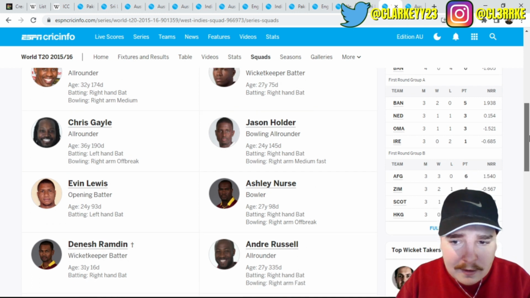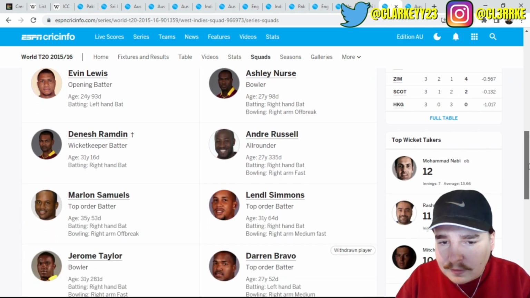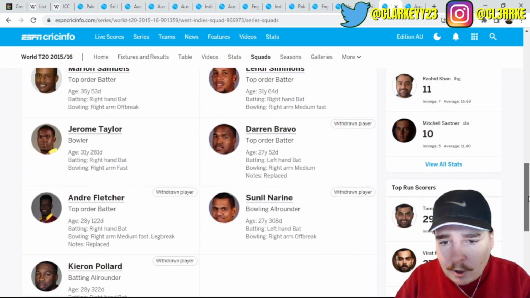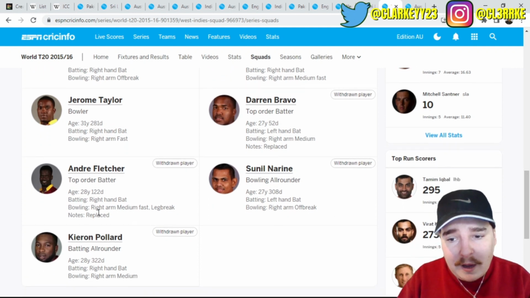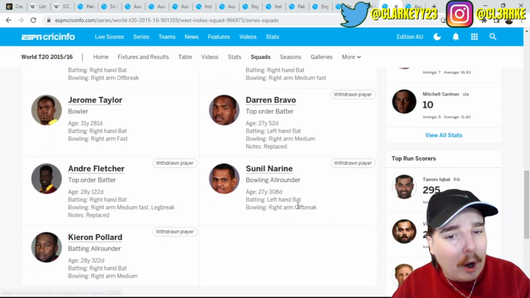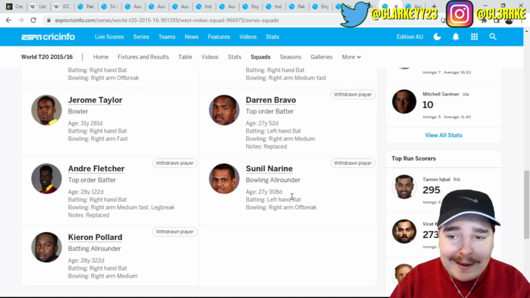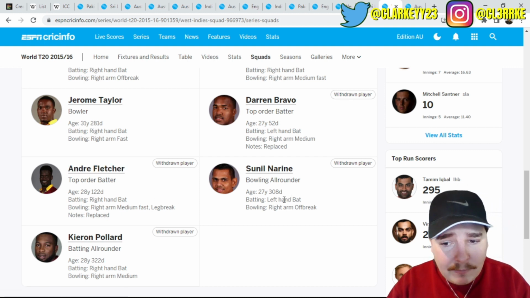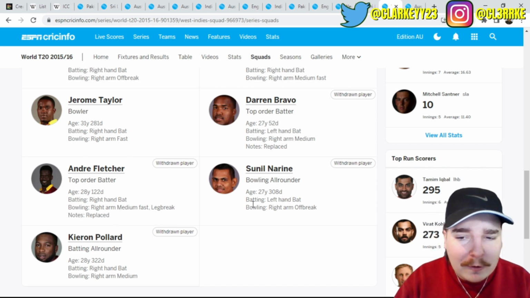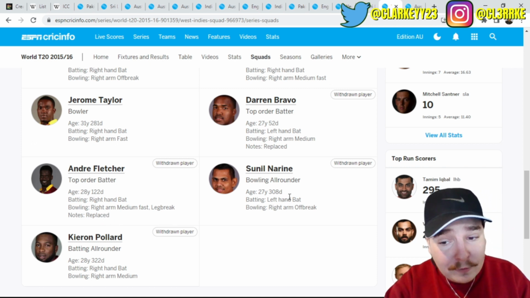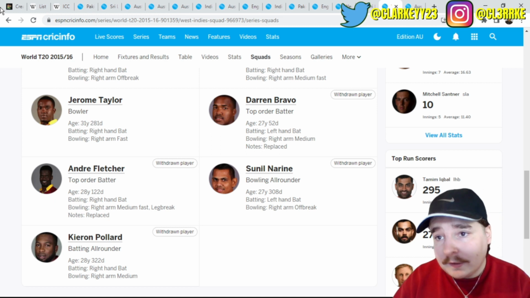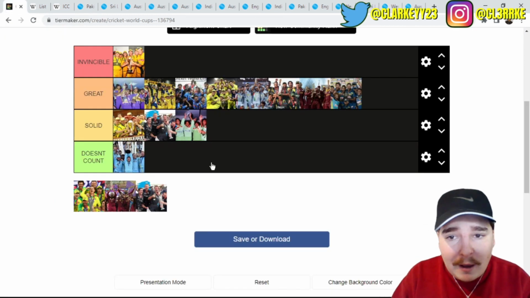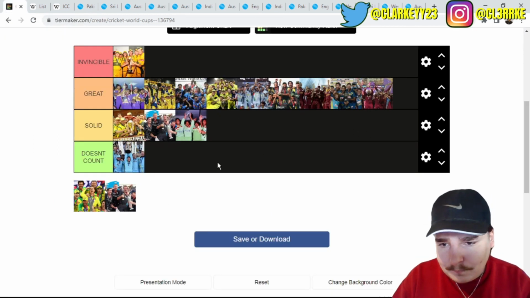Jason Holder, Evan Lewis, Andre Fletcher. No, they were withdrawn. I mean, damn, they had no Kieron Pollard, no Sunil Narine, and no Andre Fletcher, who was actually a good player at the time. It says replaced, though, so maybe he wasn't at that time. But those are two big players to lose, and they still won. So, look, they lost the game. I'm sorry, but it goes in there.